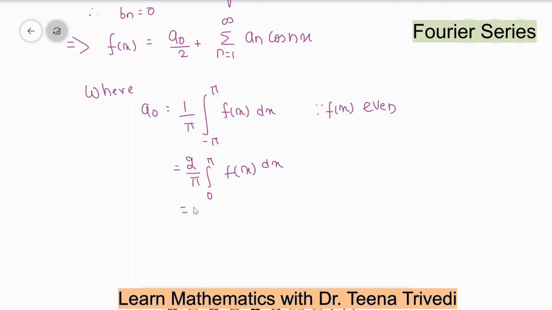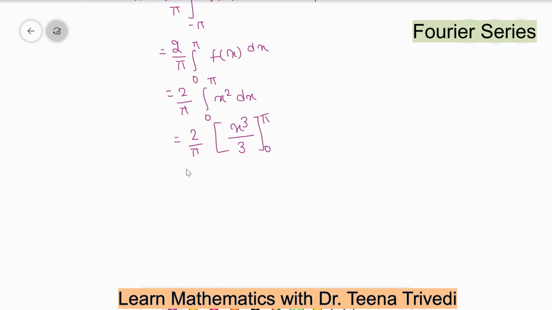Okay, now 2 upon pi, 0 to pi, and now the f(x) value is x square, so x square dx, and this is equal to 2 upon pi, the integration of x square is x cube divided by 3, and we have to put the limit of integration which is 0 to pi. 2 upon pi, pi cube divided by 3 minus 0.